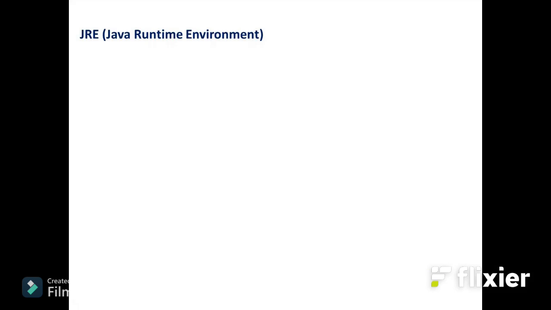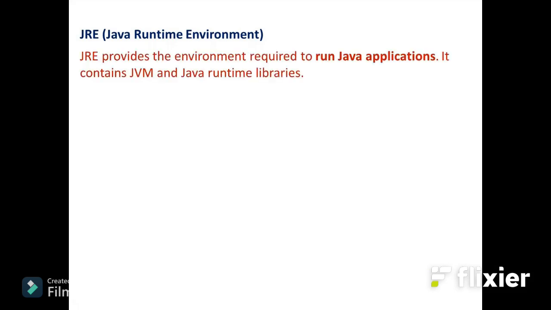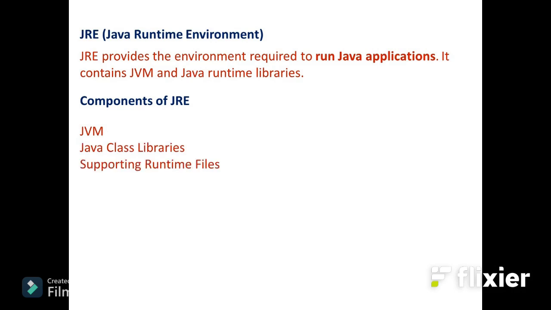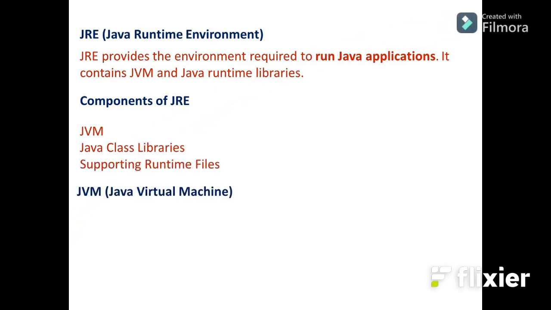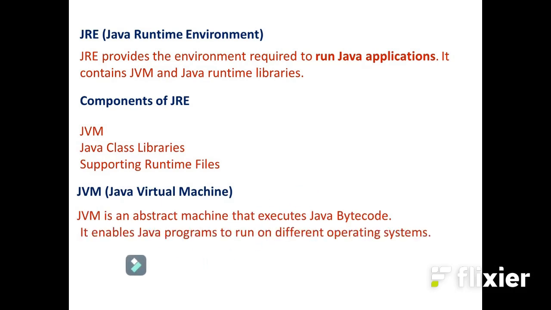Runtime environment. It provides the environment required to run Java applications. It contains JVM and Java runtime libraries. The components of JRE include JVM, class libraries, and supporting runtime files. The Java virtual machine is the one that executes the bytecode. It enables the Java program to run on different operating systems.